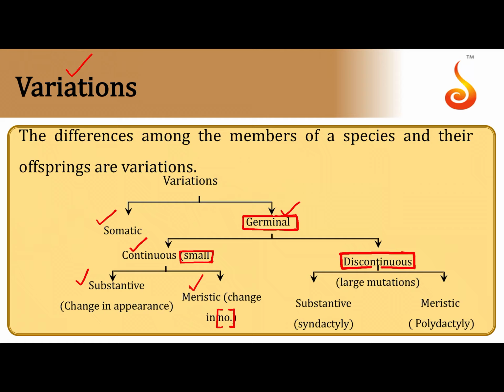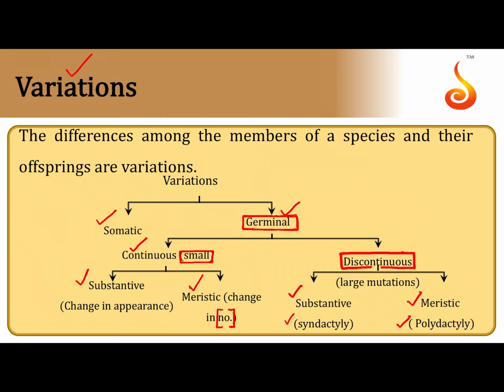Discontinuous is something, like I told you, characters which are not seen in other members of the population. They are large differences which make the organism possessing it very unique, very distinct. If there is a change in the quality or the appearance, for example when all the fingers fuse together, it is called syndactyly. Meristic, some babies are born with more than 5 fingers, like in the case of polydactyly. So there is a change in number that is referred to as meristic.